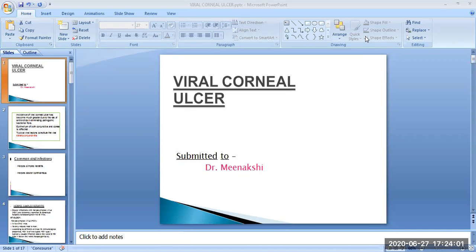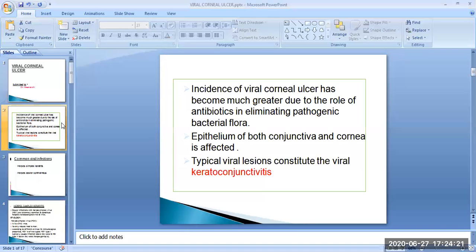Today in this session, we will discuss the viral corneal ulcers. We have already discussed the bacterial corneal ulcer and the mycotic corneal ulcer. Now we will discuss the viral corneal ulcer. The incidence of viral corneal ulcer has become much greater, especially because of the role of antibiotics in eliminating the pathogenic bacterial flora.